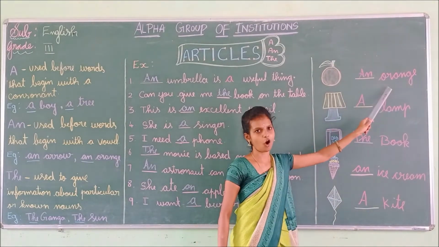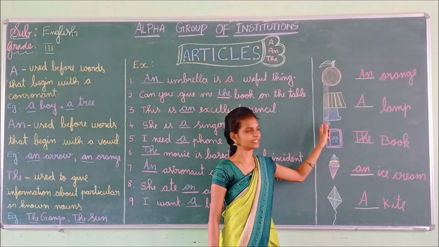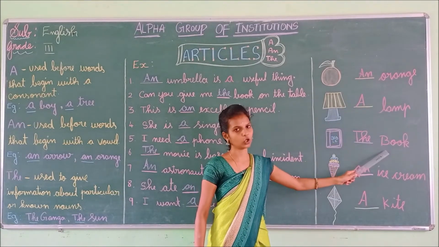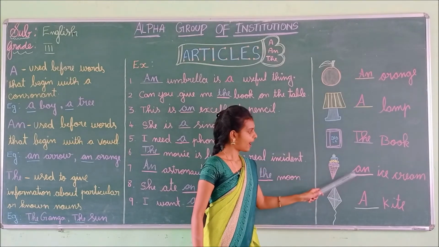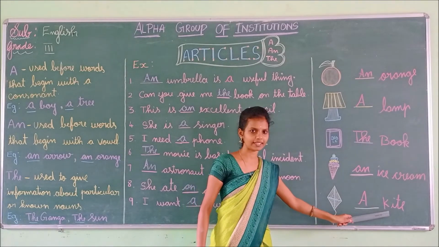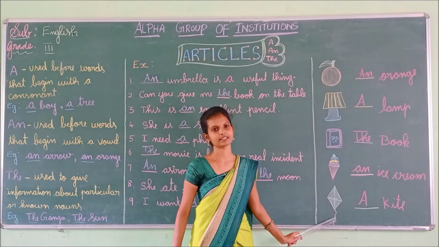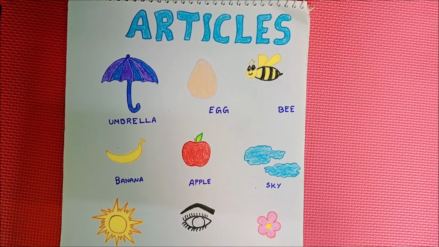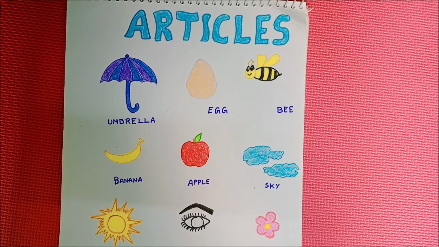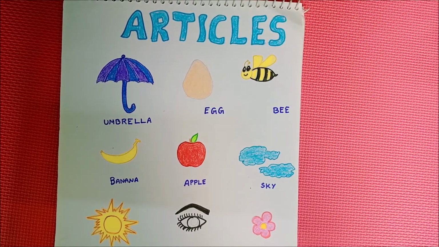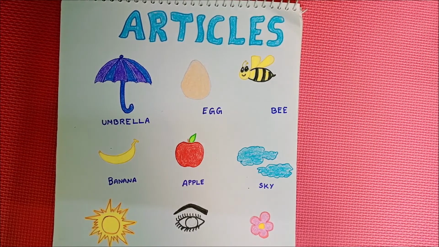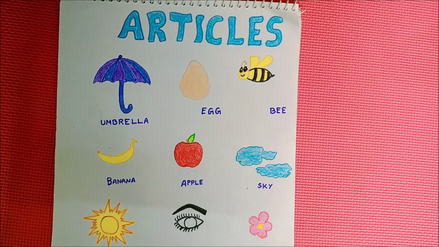Okay. An orange. A lamp. The book. An ice cream. A kite. Children, now we are going to see an interesting activity related to the topic articles. So you have already known what the articles are? Yes, a and the.